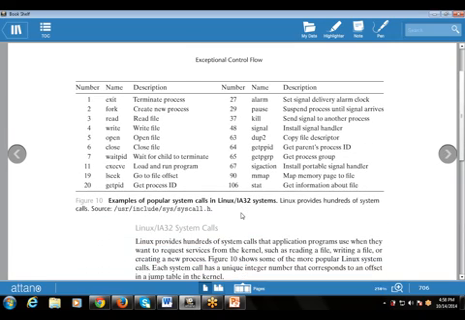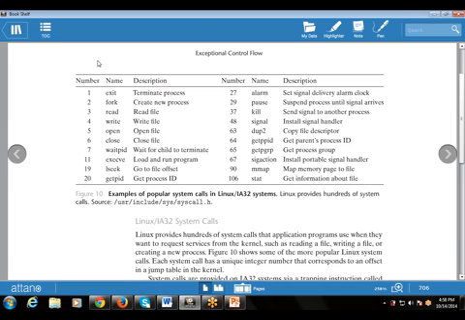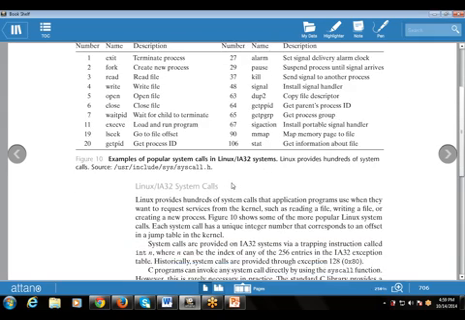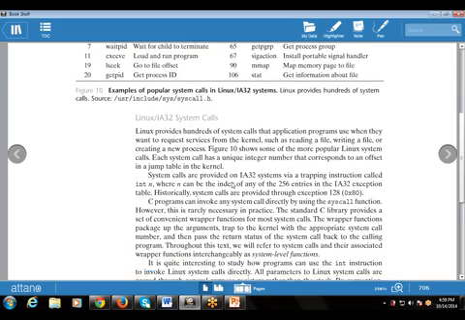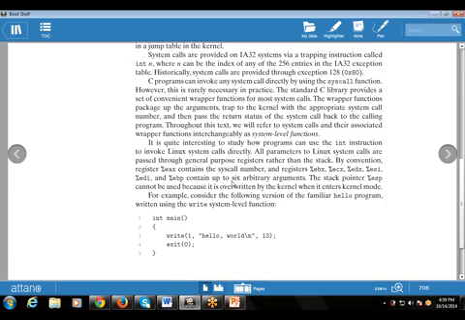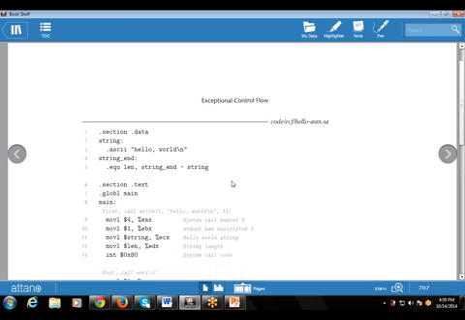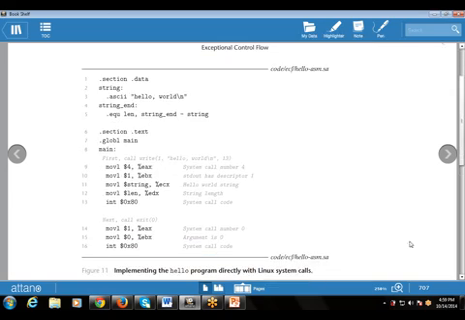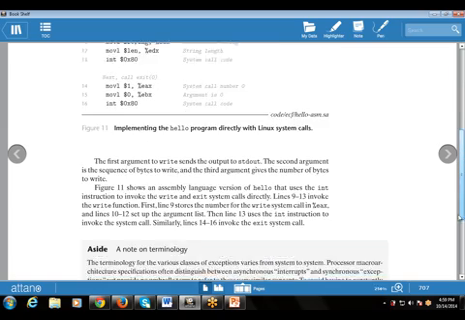These are some popular system calls in the Linux IA32 system: exit, fork, read, write, open, close, wait, execve, getpid, alarm, pause, kill, signal. So these are the IA32 system calls that are available. This is the syntax or the example.